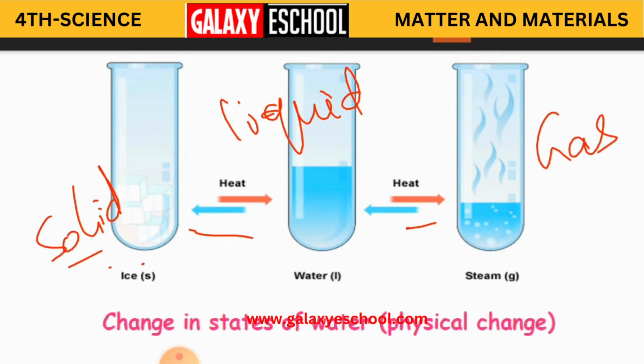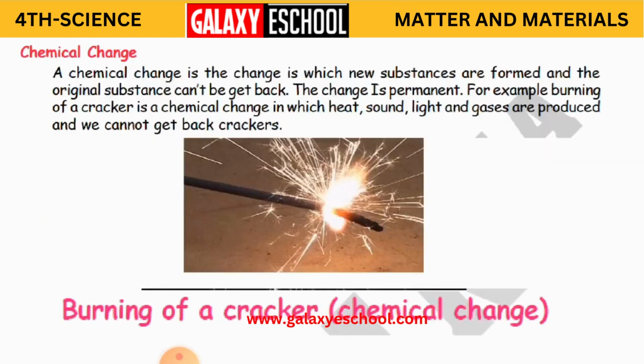Clear? It is reversible. See, you have seen the blue arrow mark and the red arrow mark. So this water can change into ice, and ice can change into water. Again this water can change into steam, that is vapor. Again steam can change into water. So this is reversible. Clear, children? So this is about physical change. Understood? Now we'll go with the chemical change.